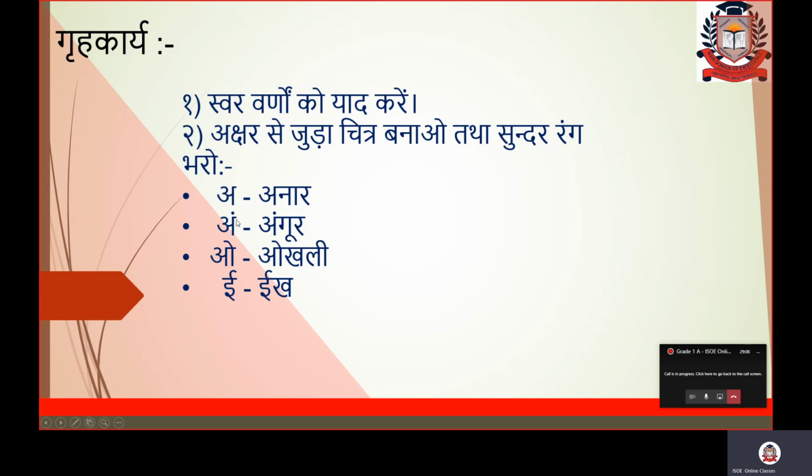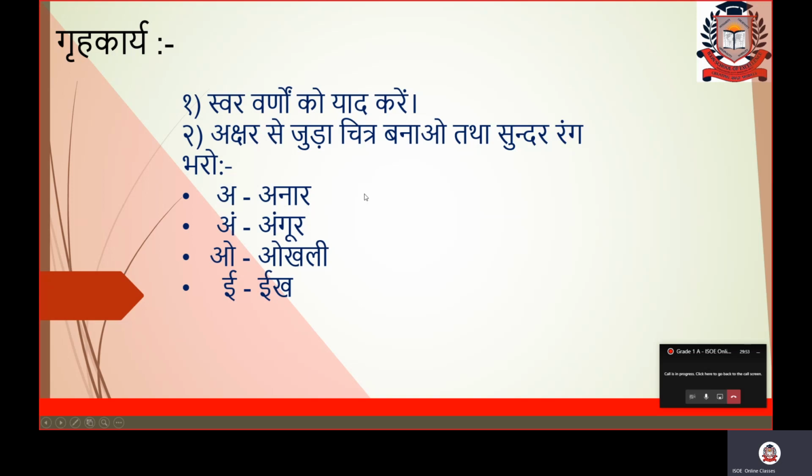And remember that next varan is angu, ang se angur, grapes picture you draw. O se oakley, mortar picture you will draw in your copy, color it. Badi se eek, sugarcane picture you will draw. But remember one more thing, in Hindi class, what you will do for Hindi homework, anar, angur, oakley and eek, these four pictures should be on the one page. Now you get it? The picture should not be too much big or not too small. Fine, they should be of medium size, and all these four pictures should come on the one page only. That's it. And write the heading also.